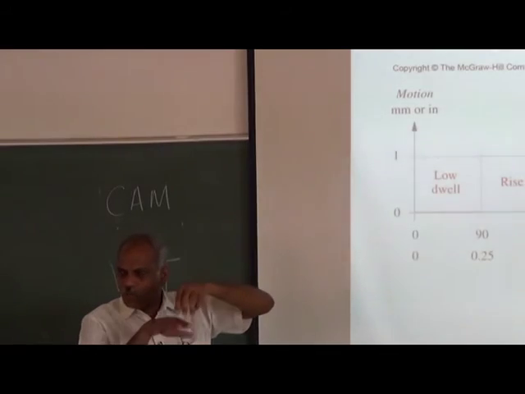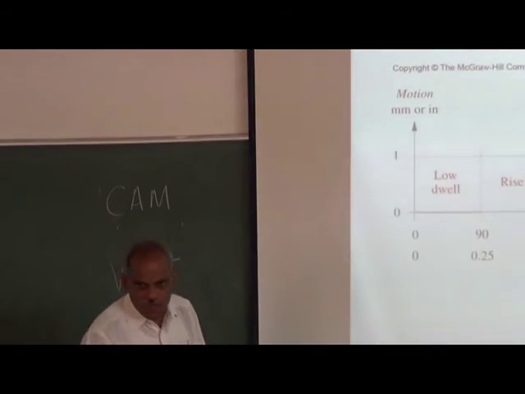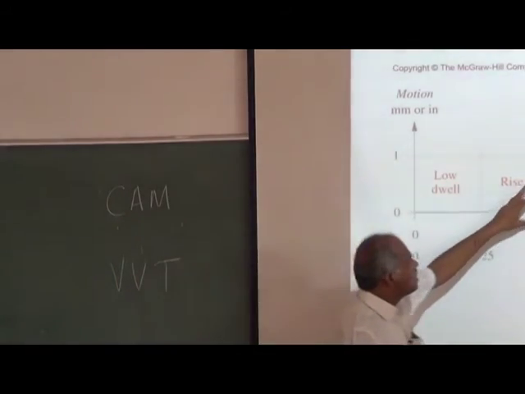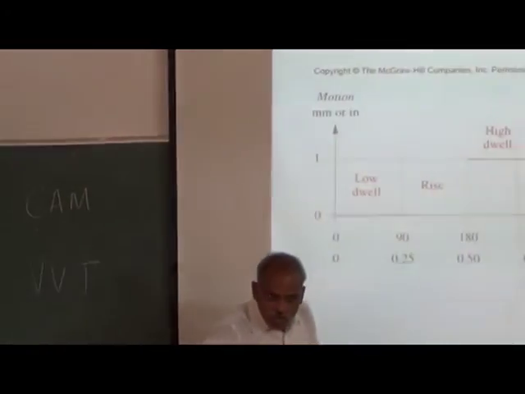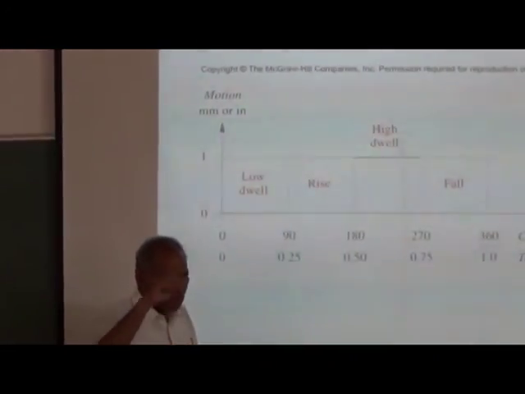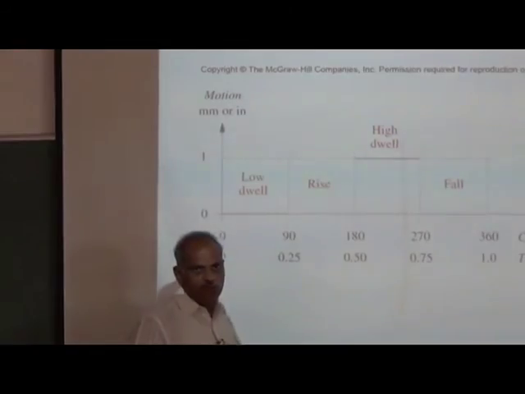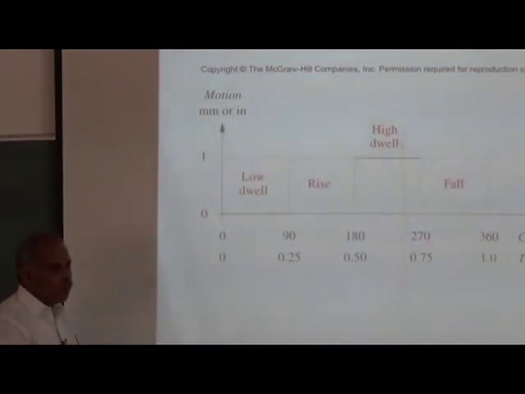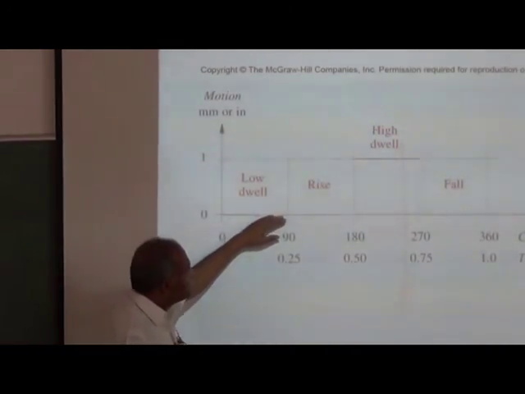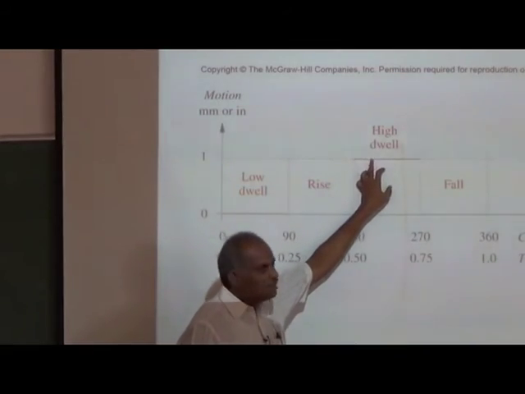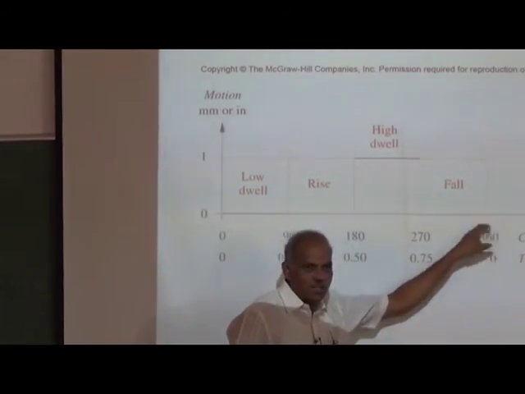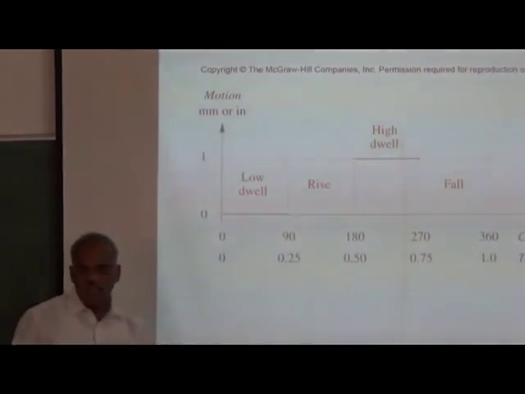In the closed position, it has to be kept closed for a brief period of time. This distance is how many millimeters the valve should open, that is the high dwell. From this level it should rise and go here, and again from here it should fall, so that it starts over again.